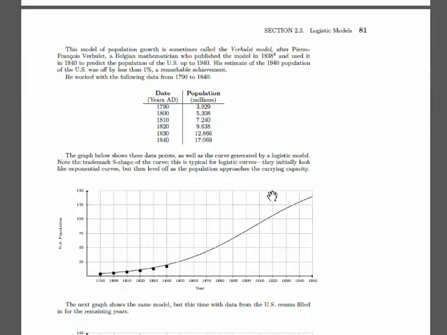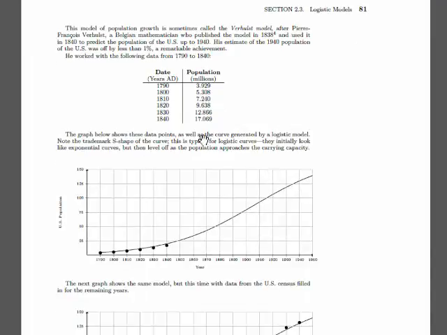And if we think about the history of this model, sometimes it's called the Verhulst model, because this Belgian mathematician used it to predict the world population. And he used data from 1790 up through 1840 to build his model, and he published this model in 1838. So he was predicting forward in time. He wasn't looking back and trying to fit the world population to a model, but instead he was predicting forward. And it's only now, looking back, that we can see how good his model actually was.